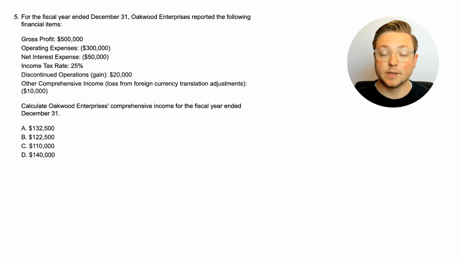For the fiscal year ended December 31st, Oakwood Enterprises reported the following financial items. They have the gross profit, the operating expenses, the net interest expense, they have the income tax rate, so you're going to have to figure out the income tax yourself, discontinued operations, and there was a gain from that, and then other comprehensive income. So it gives us all this information, and again, we have to calculate the comprehensive income for the year. So you've learned how to do this before so far in the video.